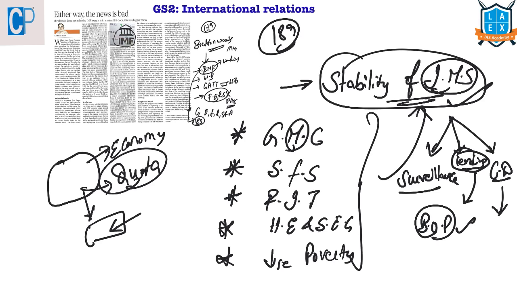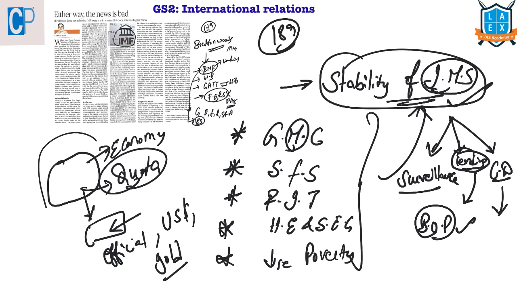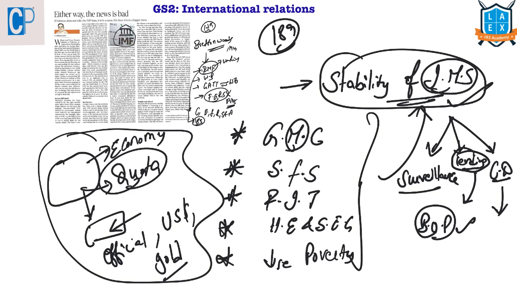This is known as the IMF resource. Here based on this quota that is assigned, each member country will provide these financial resources in their official currencies or in US dollars and in the form of gold. So from this pool of money, a country which is facing this balance of payment crisis can borrow the money from here.